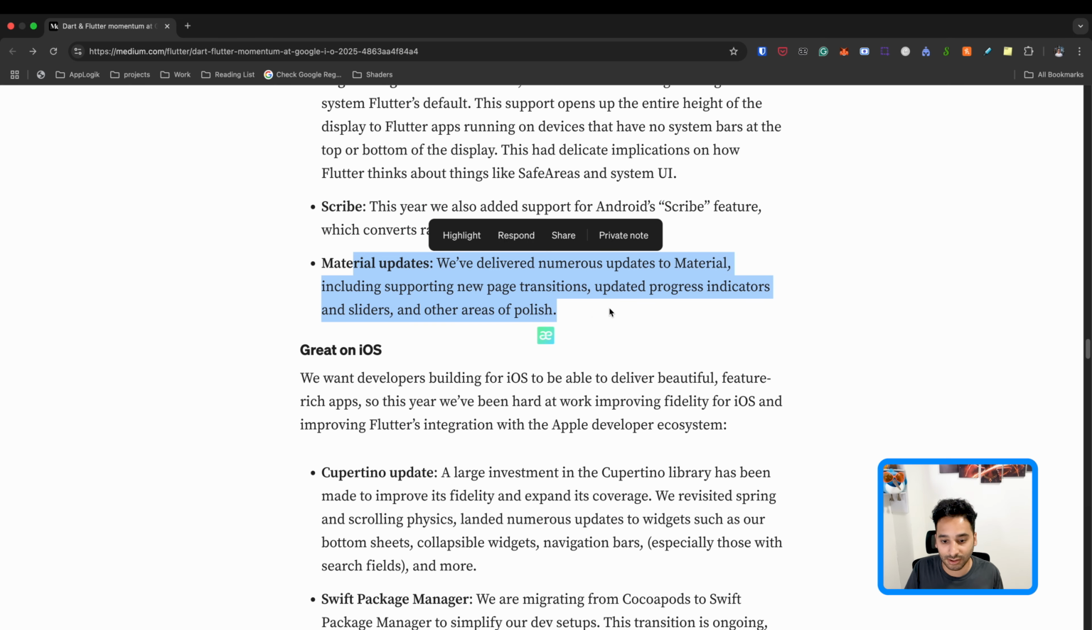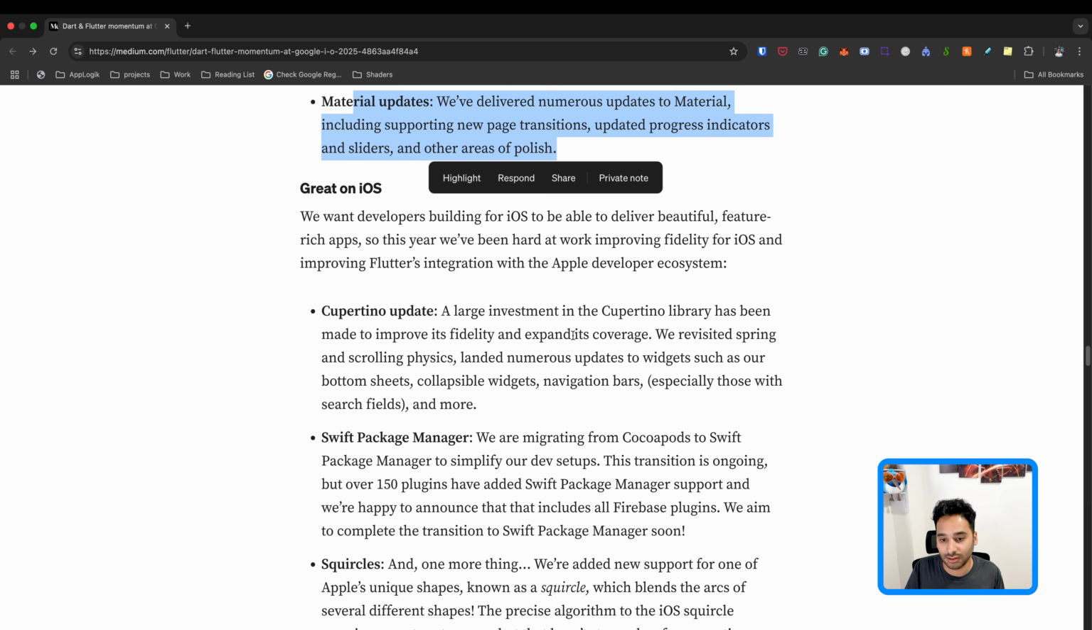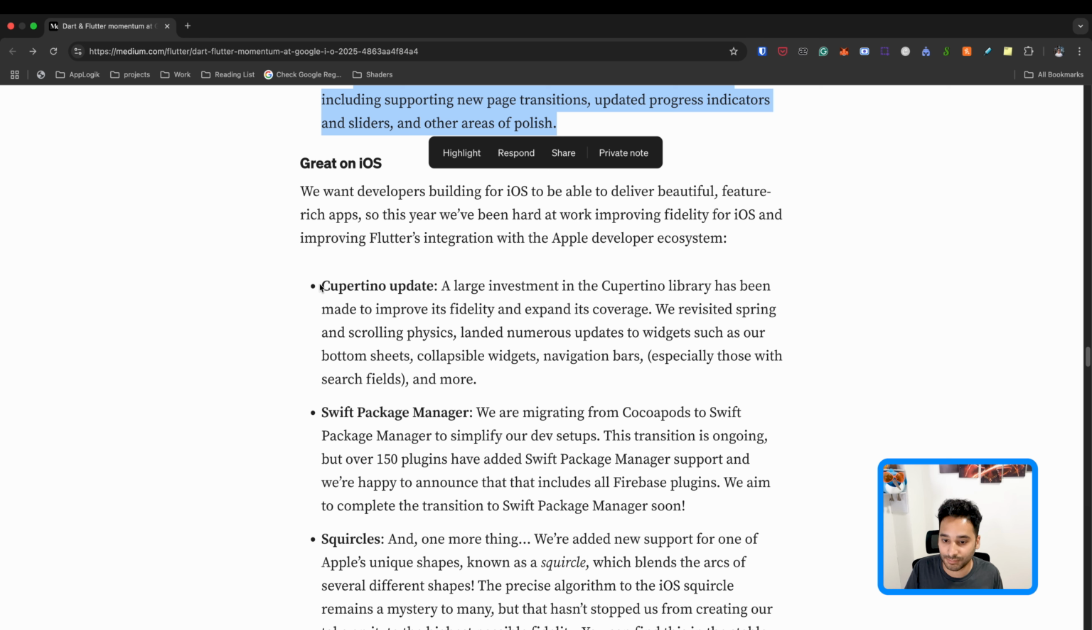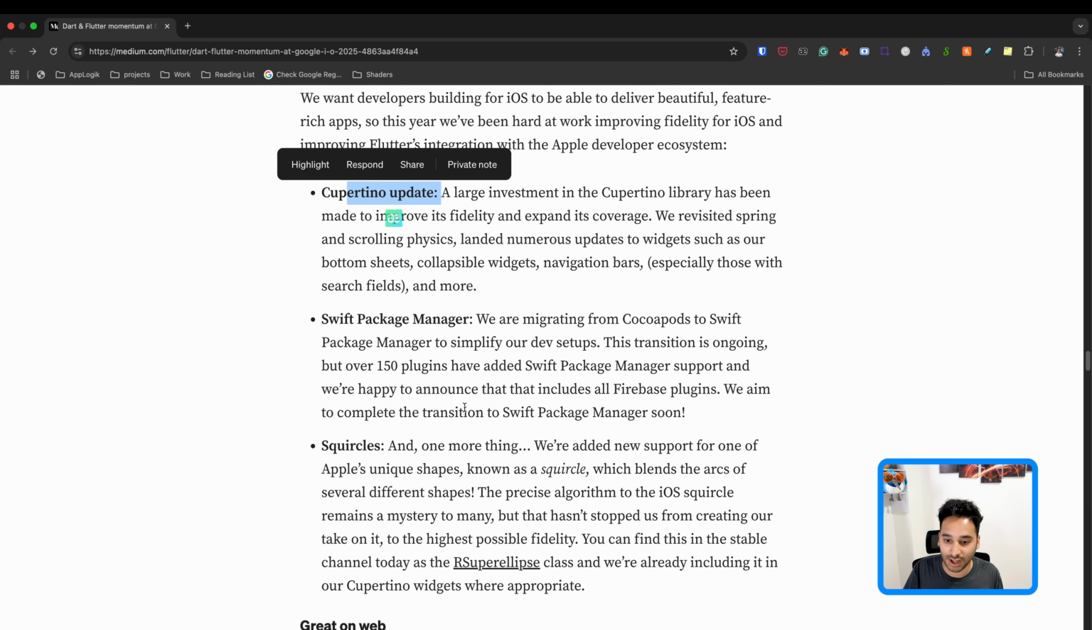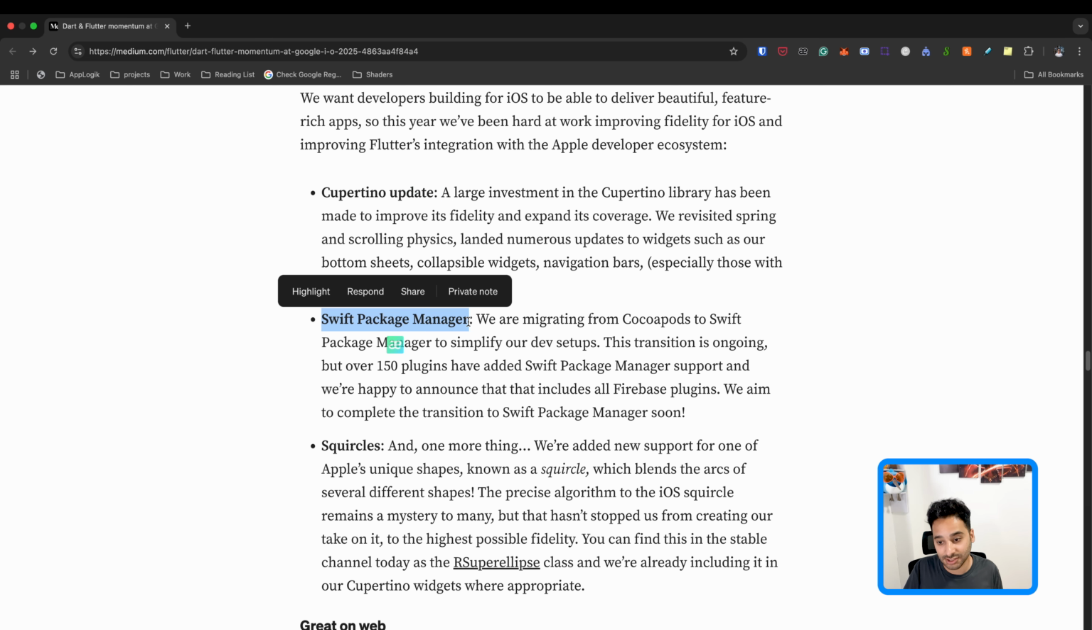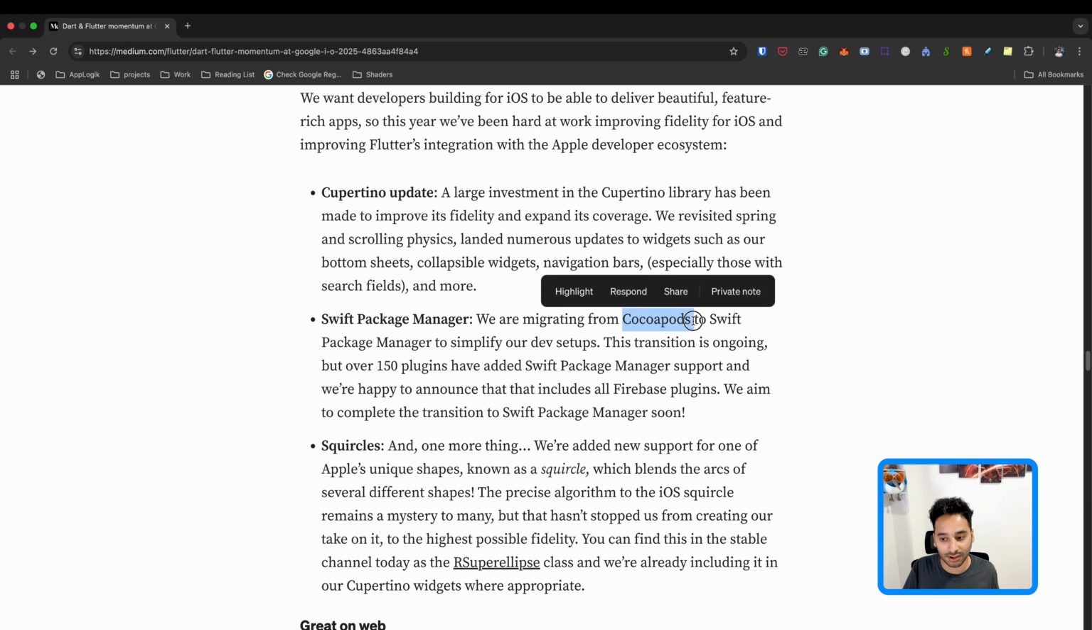And there were some Material updates. On iOS, we have some new widgets and improvements to Cupertino. As you know, we have Cupertino widgets for iOS and Material widgets for Android or other operating systems, and they just improved some widgets inside Cupertino. And we have the Swift Package Manager, which is also a big improvement. In the past, we were using CocoaPods for iOS.